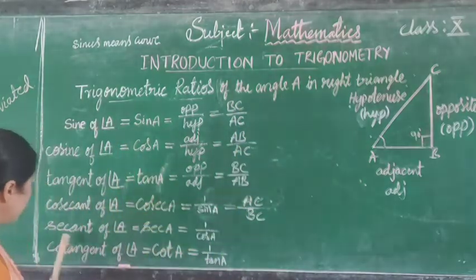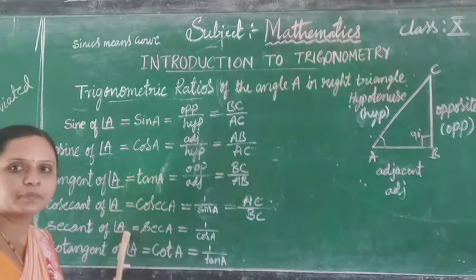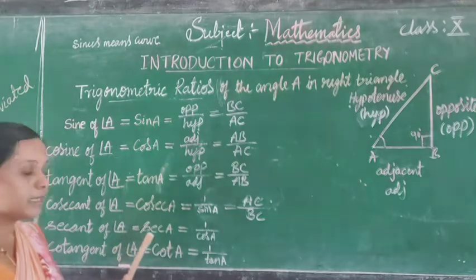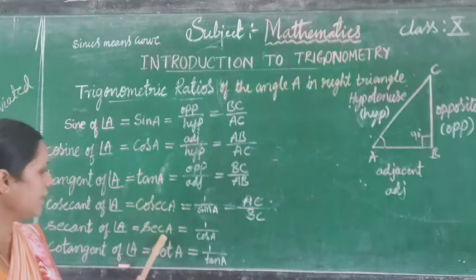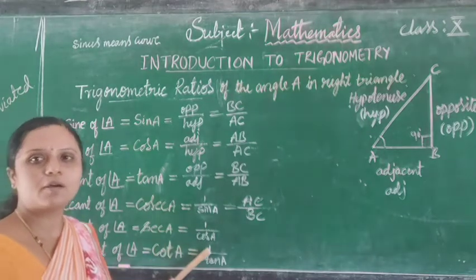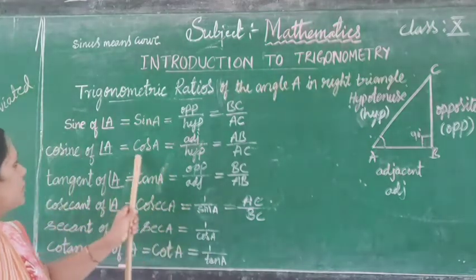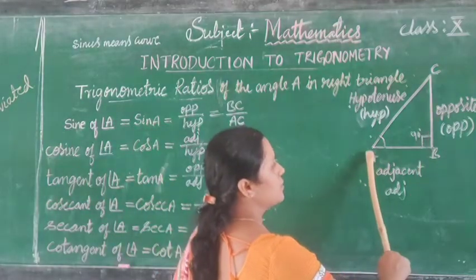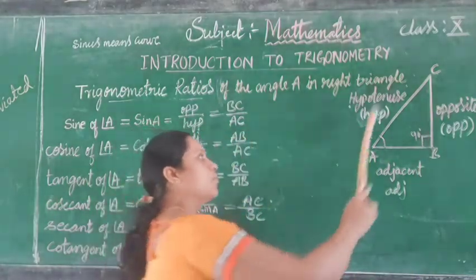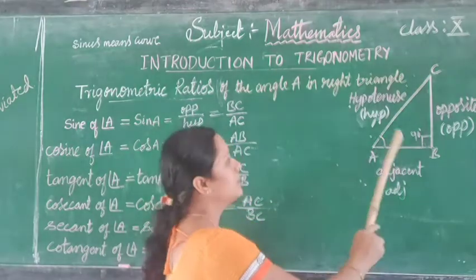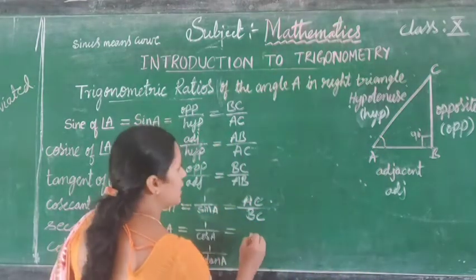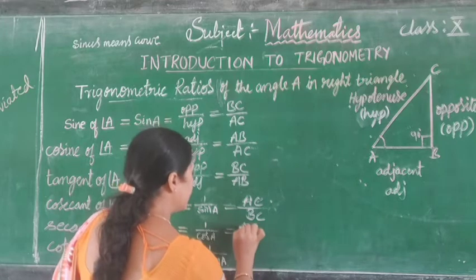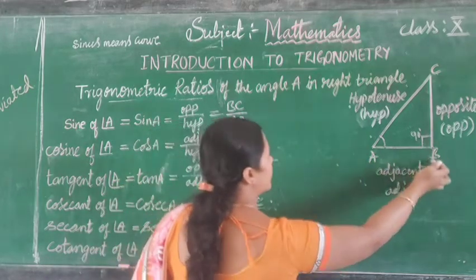And the next one is secant of angle A. Secant of angle A, abbreviated, we read as sec A. Sec A is equal to the reciprocal of cos. You can observe this one. Cos is nothing but adjacent divided by hypotenuse, but sec A is equal to hypotenuse divided by adjacent. That's why we write it as AC divided by AB.